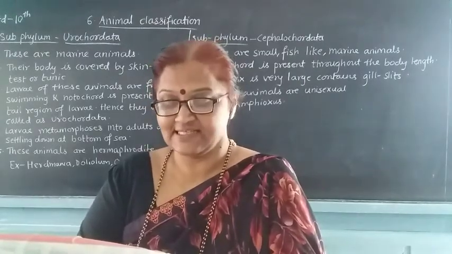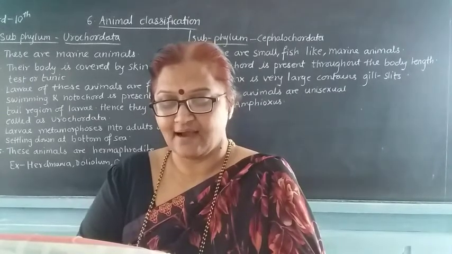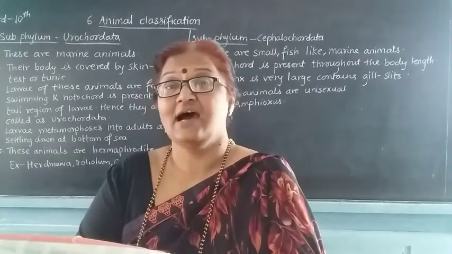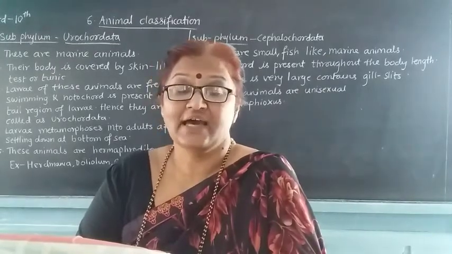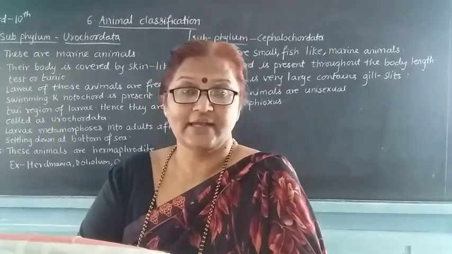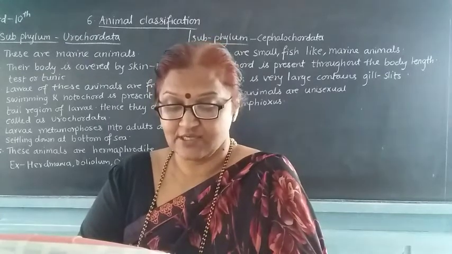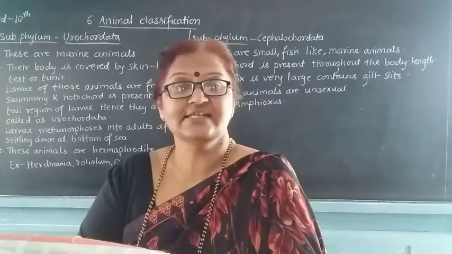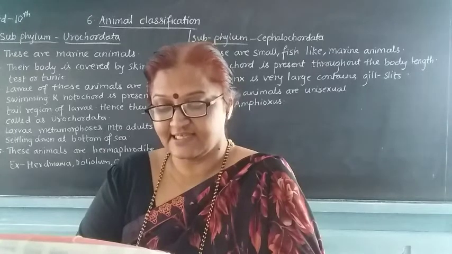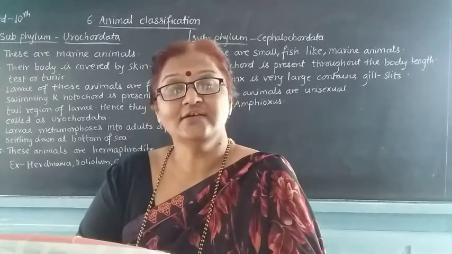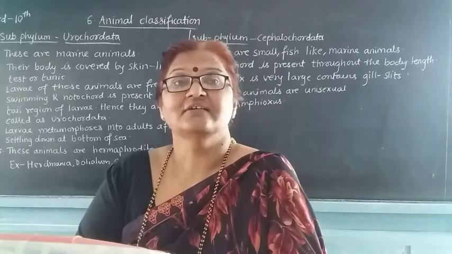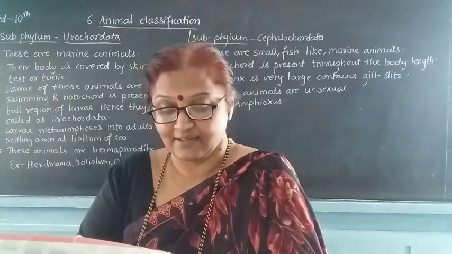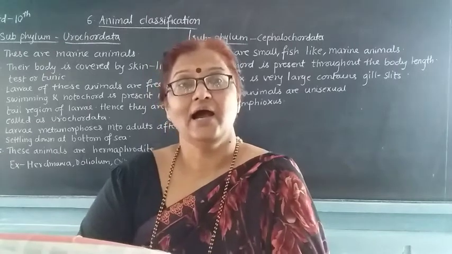The first class is Cyclostomata. These animals are jawless animals. They have a mouth, but it is provided with suckers. Their skin is very soft, without scales. There are no paired appendages.